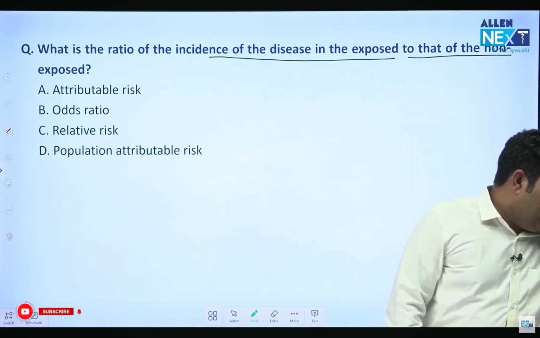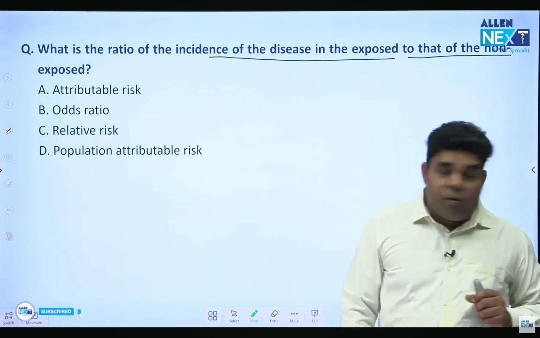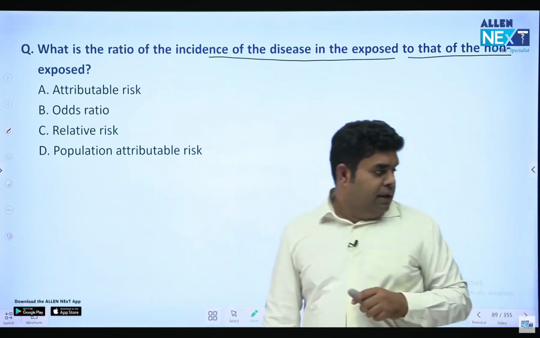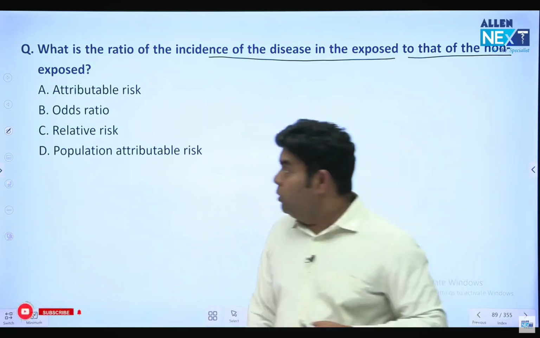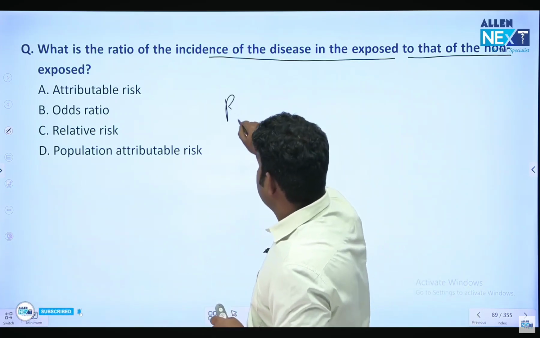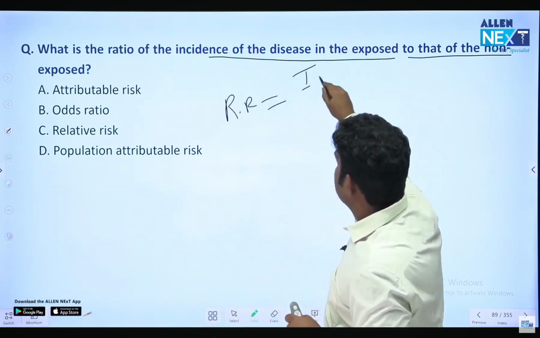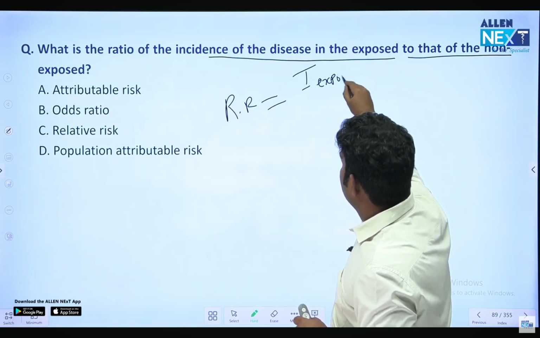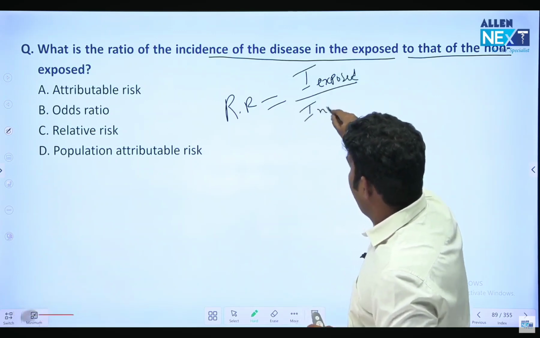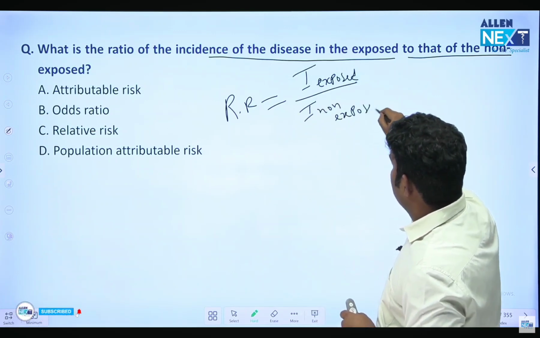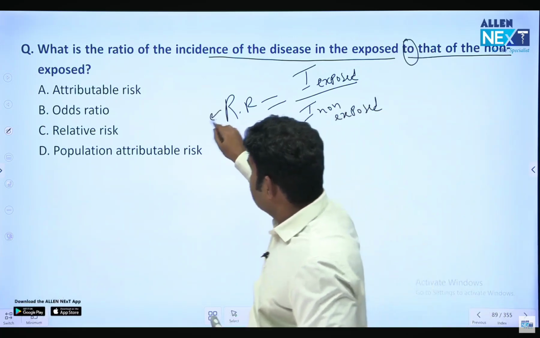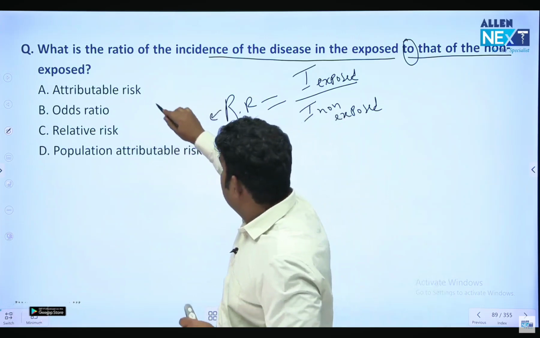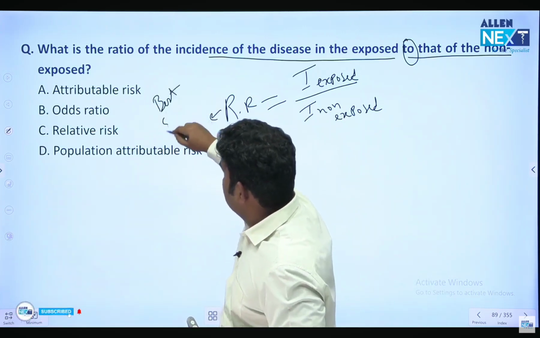Next question. Tell me, what is the answer to this question? Some are saying C, some are saying D, some are saying A also. Look, here they are saying incidence of disease in exposed to incidence of disease in non-exposed. Two words they have used. This is relative risk. And relative risk is the best way to know strength of association.